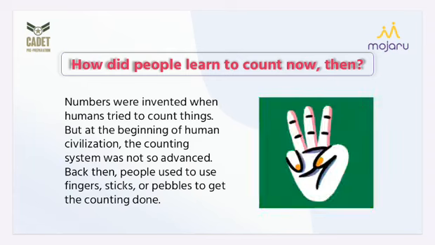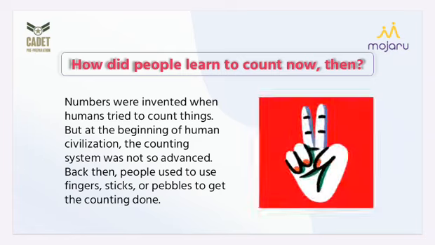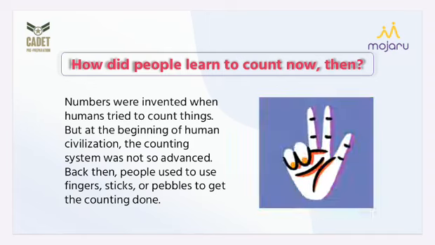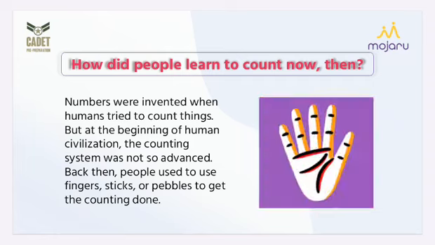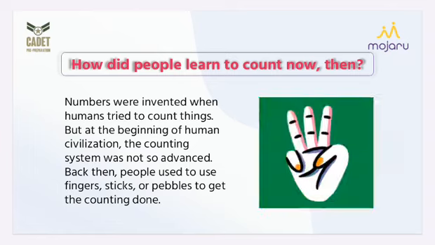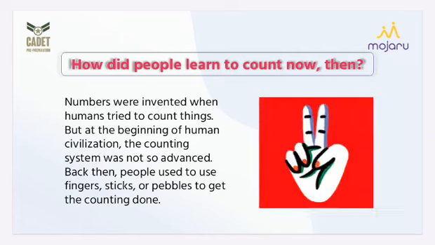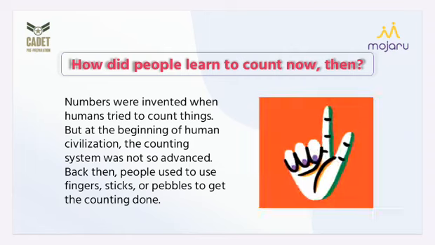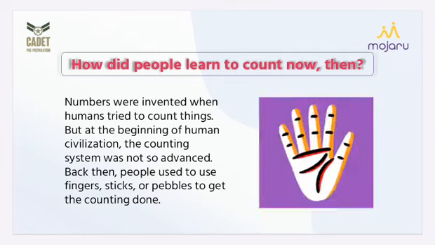Then how did people learn to count? Numbers were invented when humans tried to count things. But at the beginning of human civilization, the counting system was not so advanced. Back then, people used fingers, sticks, or pebbles to get the counting done. We humans are different from other animals, and our brain was more developed. So gradually, for our need, people invented the counting system. But it was very natural, with fingers, sticks, and pebbles used for counting.